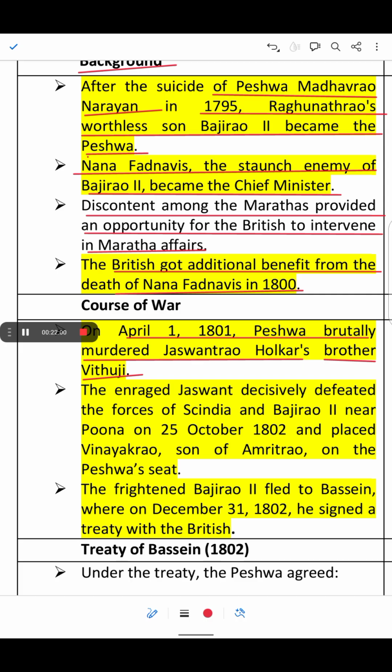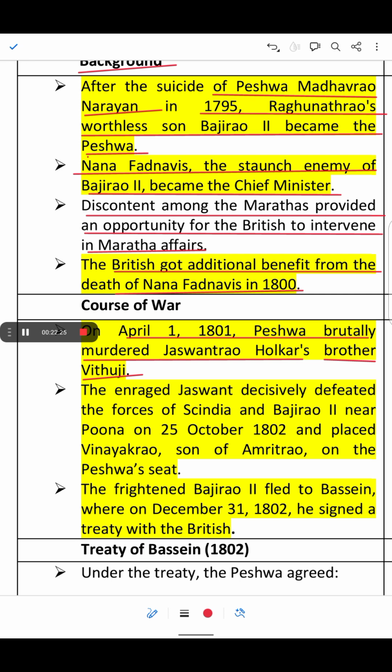The treaty effectively reduced Baji Rao II's power and made him dependent on the British for support. So this is how the British usually took advantage and expanded their influence in India. And this Treaty of Bassein marked the beginning of British dominance over the Marathas.